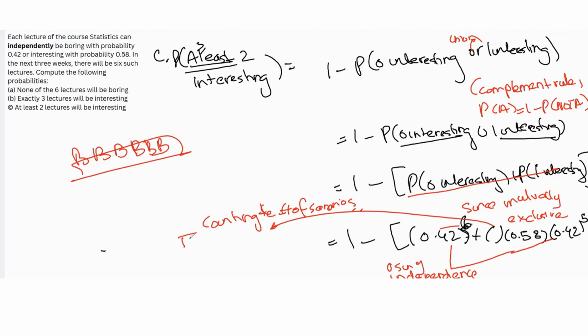In any other case, we do have to look at the number of scenarios, because there's more than one possible scenario, because any of those can then be interesting or boring. Think about arranging the symbols. So what are the symbols that we have in this case? We want to arrange these symbols. So one is interesting and five are boring, right? The reason why we multiply the probabilities is because of independence, but we need to consider all the possible permutations or arrangements.